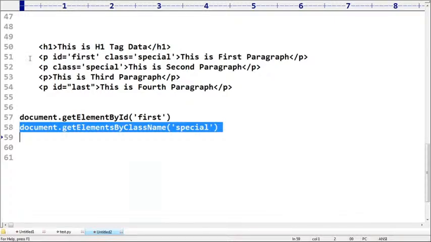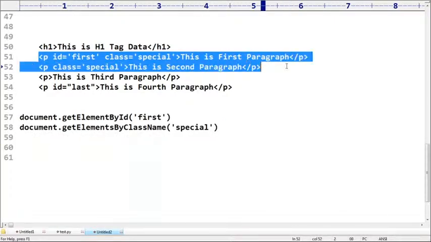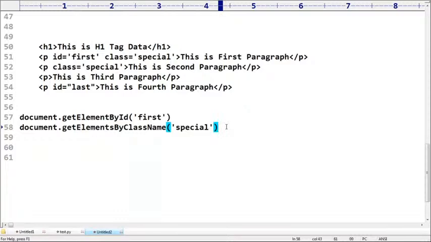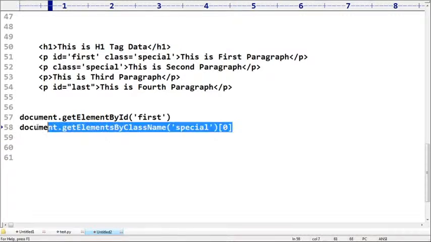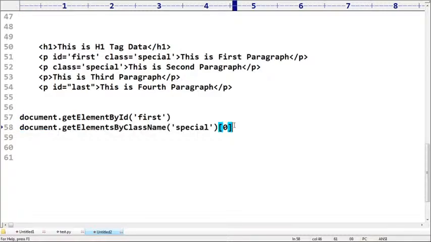No, because with special, two paragraphs are there, first and second, and it returns both. But I want only the first one. That's why index 0. Index 0 means the first value. I hope not much explanation is required.